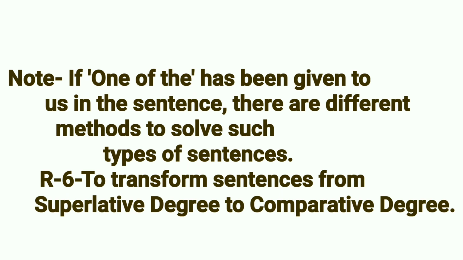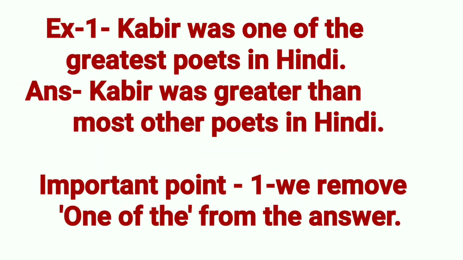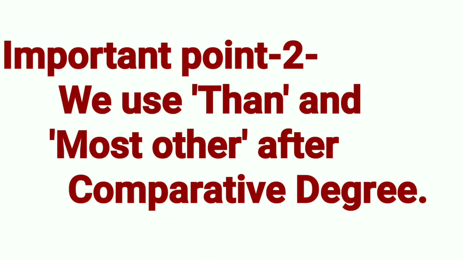Note. If "one of the" has been given to us in the sentence, there are different methods to solve such types of sentences. Rule 6. To transform sentences from superlative degree to comparative degree. Example 1. Kabir was one of the greatest poets in Hindi. Answer. Kabir was greater than most other poets in Hindi. Important point. We remove "one of the" from the answer. Important point 2. We use "than" and "most other" after comparative degree.